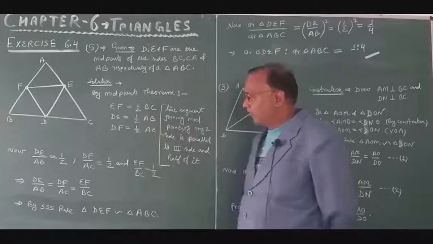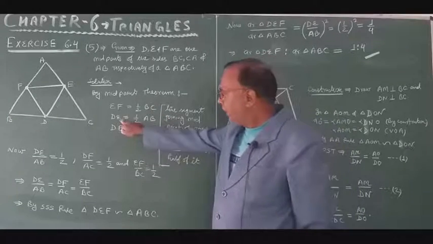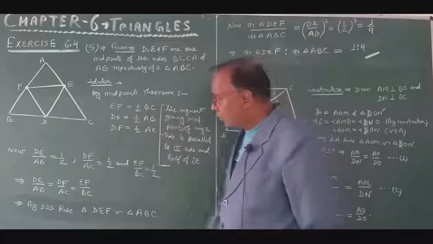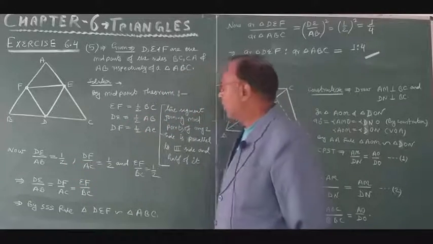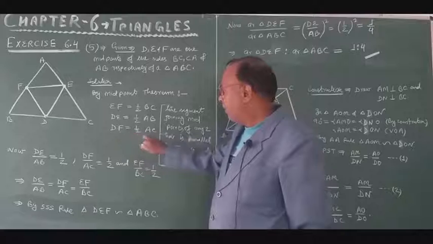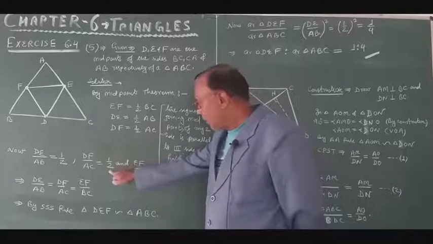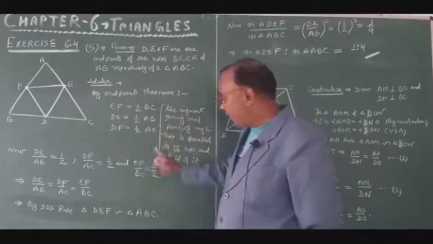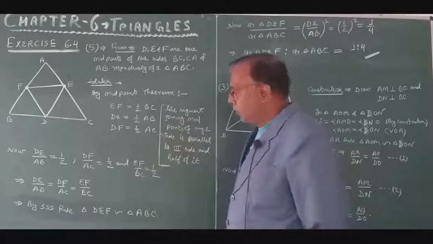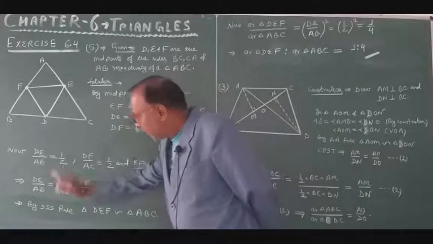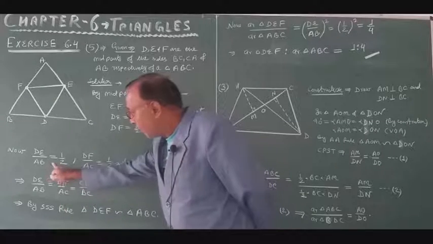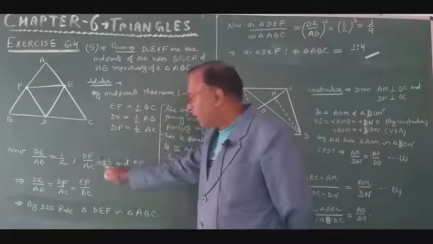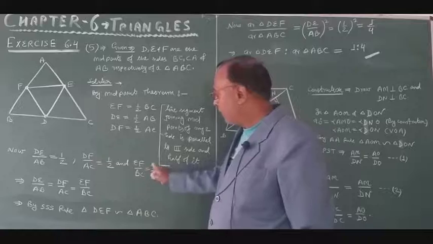Now just look here. DE upon AB will be equal to 1 upon 2, DF upon AC again 1 upon 2, and EF upon BC again 1 upon 2.